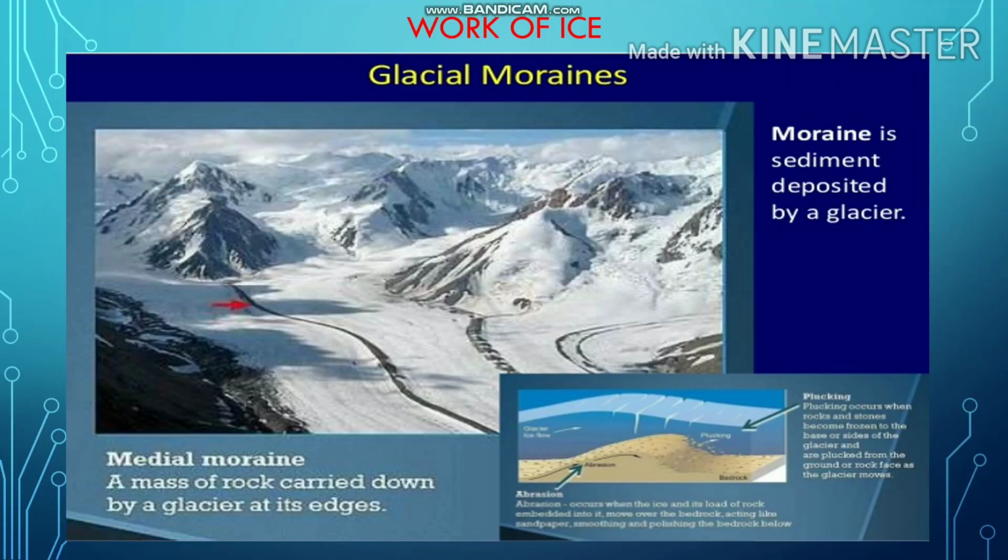Work of ice. Glaciers are rivers of ice which is formed as a result of compaction of snow. As the ice melts, the eroded surfaces get filled up with water and become beautiful lakes in the mountains. The materials carried by the glacier such as rock, sand and silt get deposited. These deposits form glacial moraines.